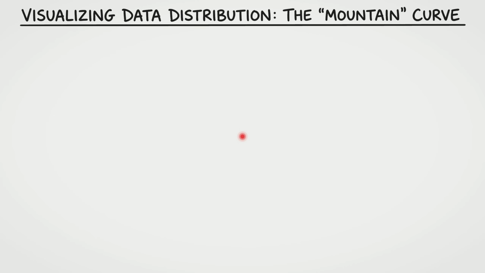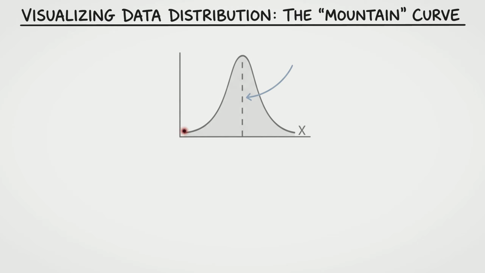We just learned how to calculate variance and standard deviation mathematically. Now let's see what that actually looks like visually. When we plot our data, we often see this shape, commonly referred to as a mountain or a bell curve. To understand what we are looking at, let's check our axis.